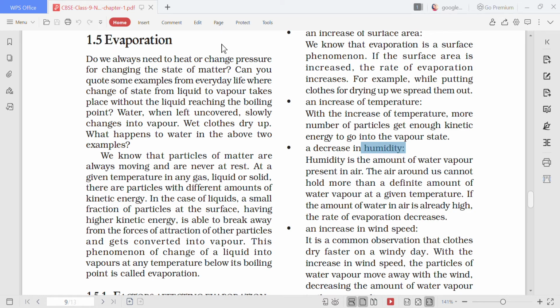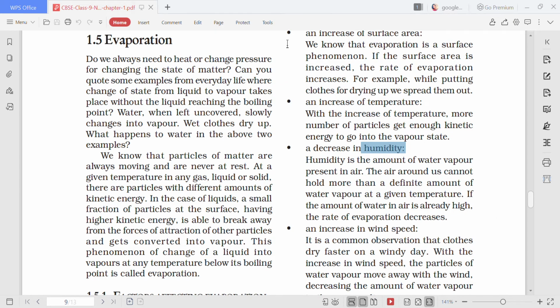Describe the factors that affect the rate of evaporation. Again, I am repeating: describe the factors that affect the rate of evaporation. And all these factors, all the four dots, are the answer. You will write all the four.